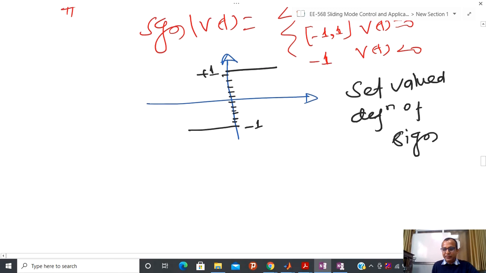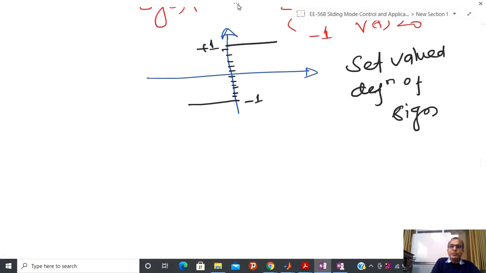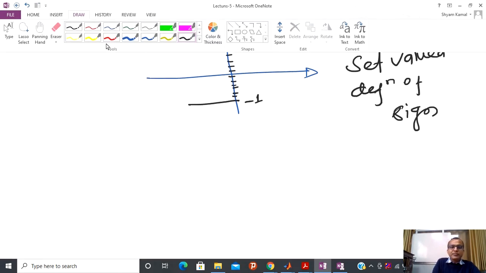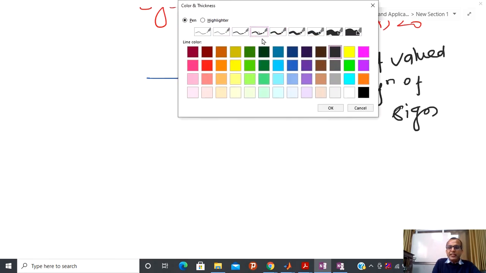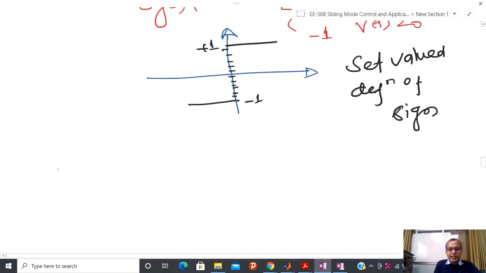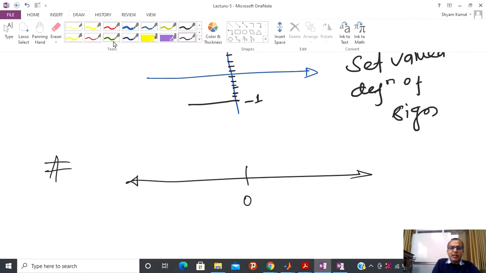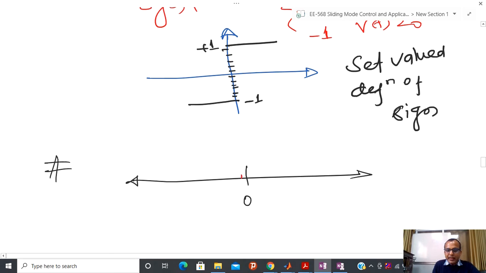Newton's phenomena. So let us again come to the same system. If you see the structure, I have no confusion if I am on this side or this side. But if I am very close to this, then what happens? I have one kind of force. Sorry, I have written the wrong symbol. So V dot is less than 0 on this side and V dot is greater than 0 on this side.